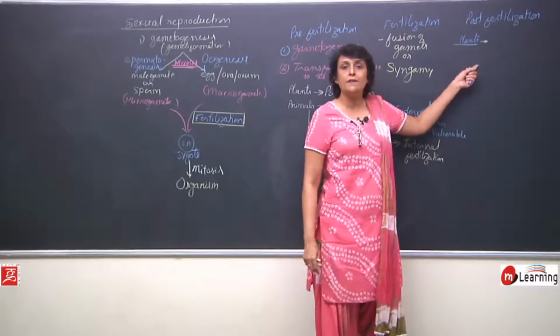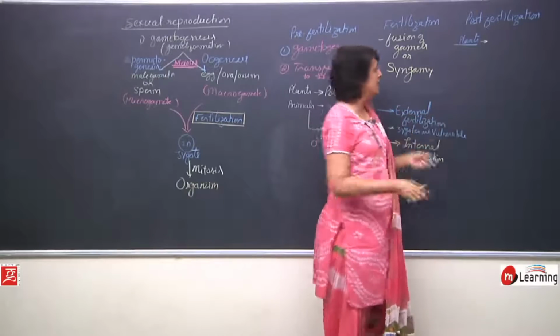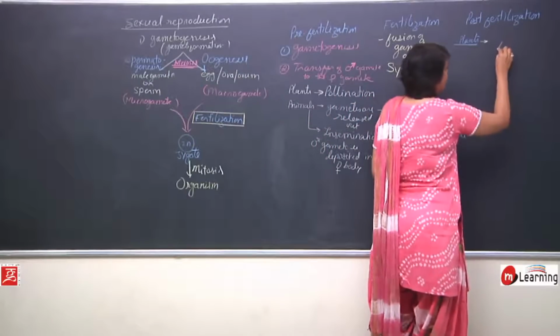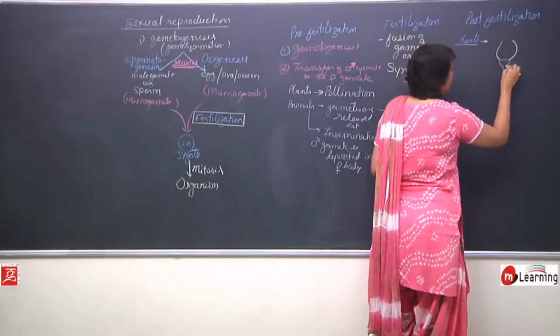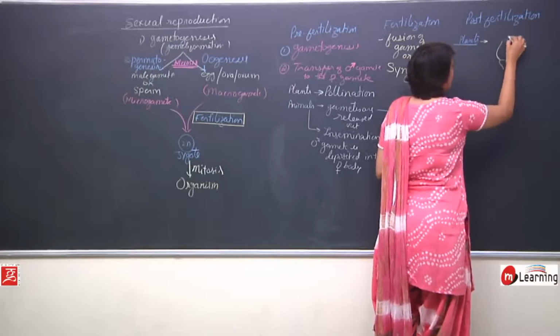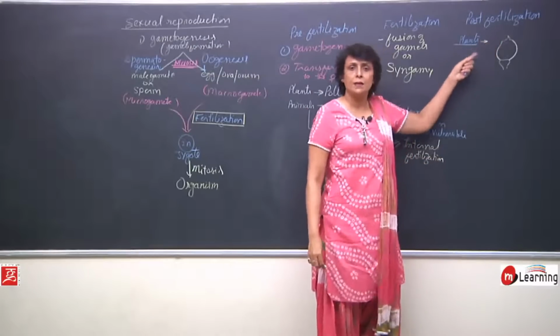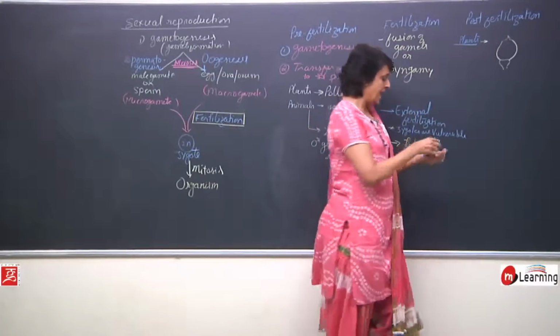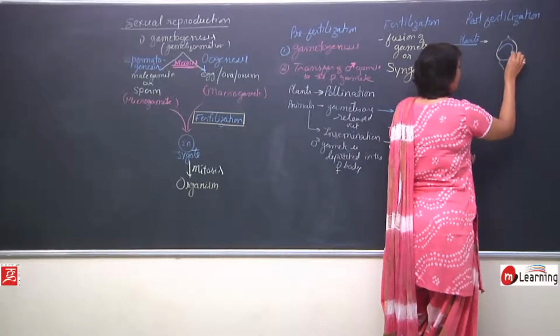But normally all other floral parts fall off, only the ovary remains. So, if this is the ovary attached to the thalamus, it remains, and all other things, that is style, stigma, petals, sepals, everything is going to fall off. Inside the ovary is an ovule.